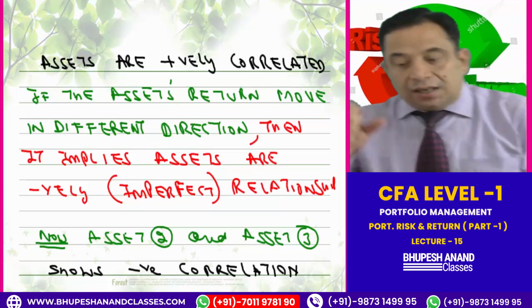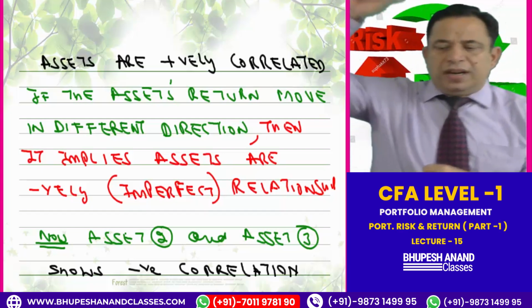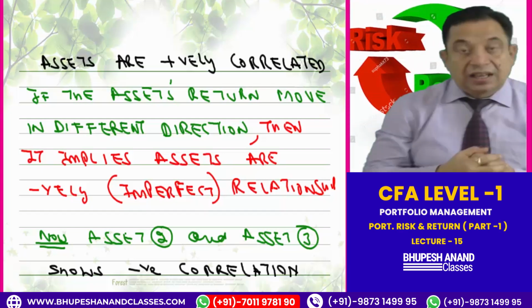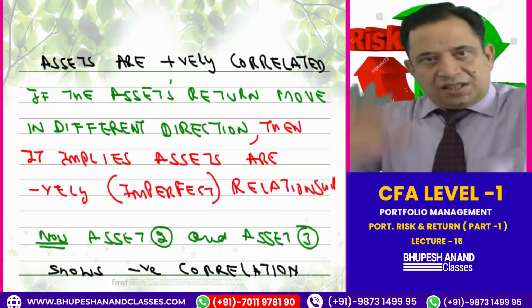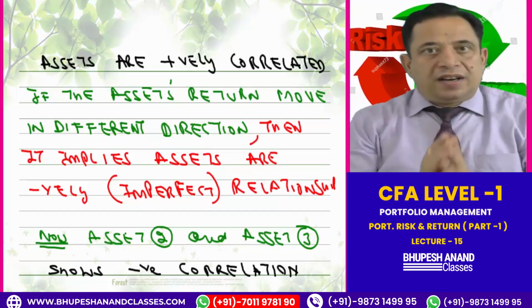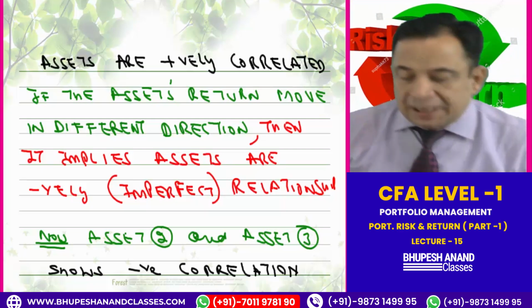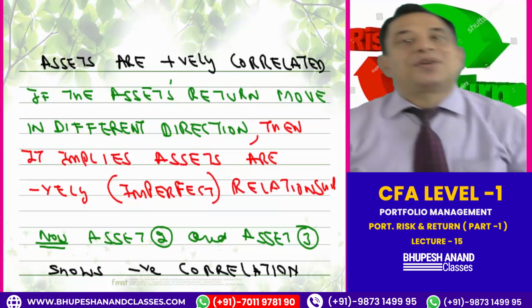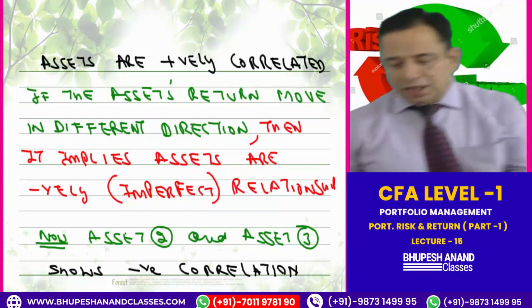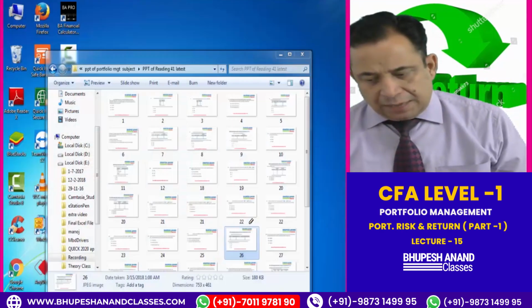If the asset returns move in different directions, it means one is increasing, other is decreasing. If both are increasing or both are decreasing, it means they are positively related. If one is increasing and the other is decreasing, in different directions, then it implies assets are negatively related. So asset 2 and 3 have a negative correlation, which can also be seen prima facie.